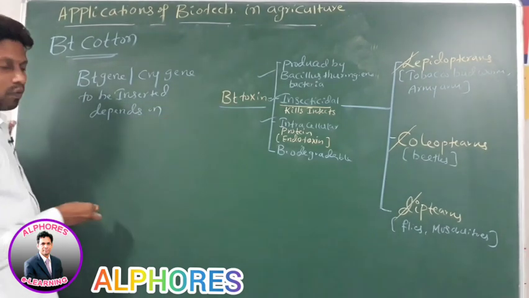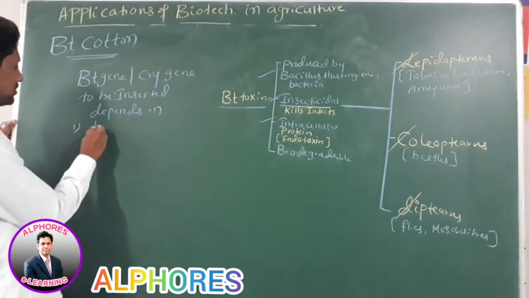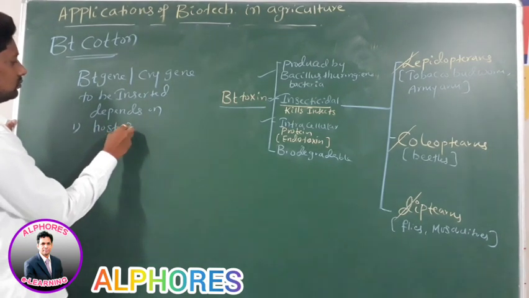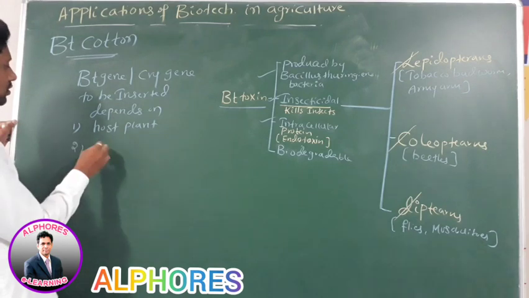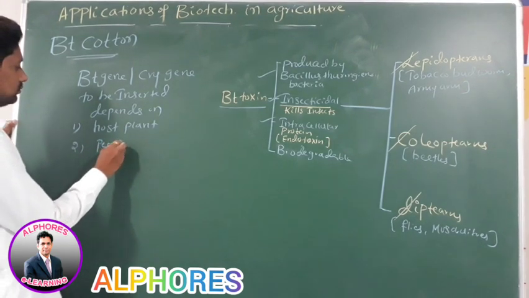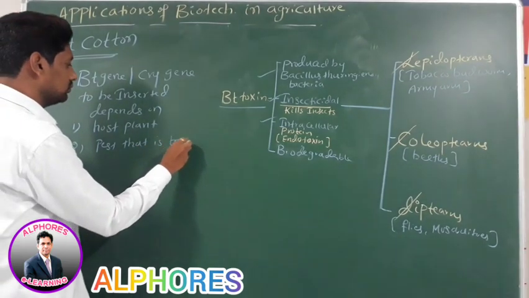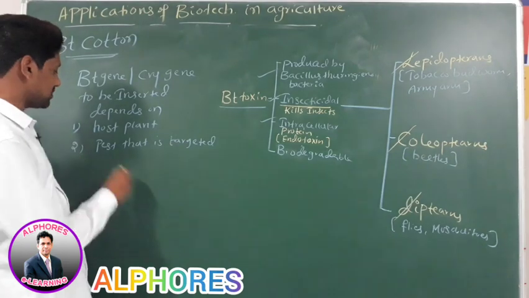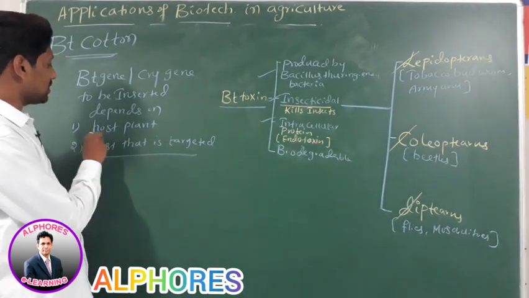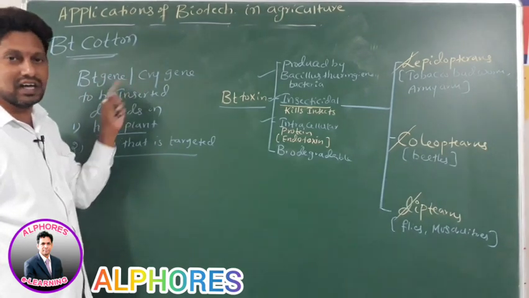Therefore, which Bt gene or cry gene is to be inserted depends on, number 1, the host plant into which the gene is inserted, and number 2, the pest that is targeted. It depends on the pest that is targeted, as well as the host plant into which the right Bt gene or cry gene is inserted.